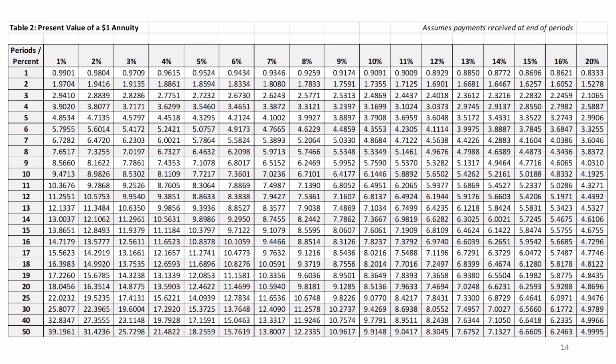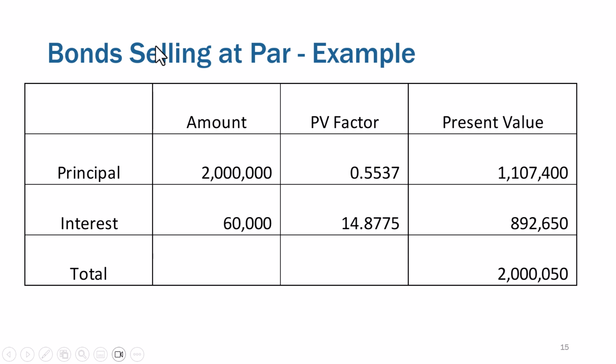All right. Then we go to the annuity table. Again, we double the periods, we cut the market rate in half, and we get a factor of 14.8775. 10 years at 6%, but interest is twice per year, so we multiply the years by 2, and the market rate of interest is divided by 2. So now we take these factors, and the principal of $2 million, we're not going to get paid that for 10 years. In today's dollars, at a factor of 0.5537, it is worth $1.1 million.